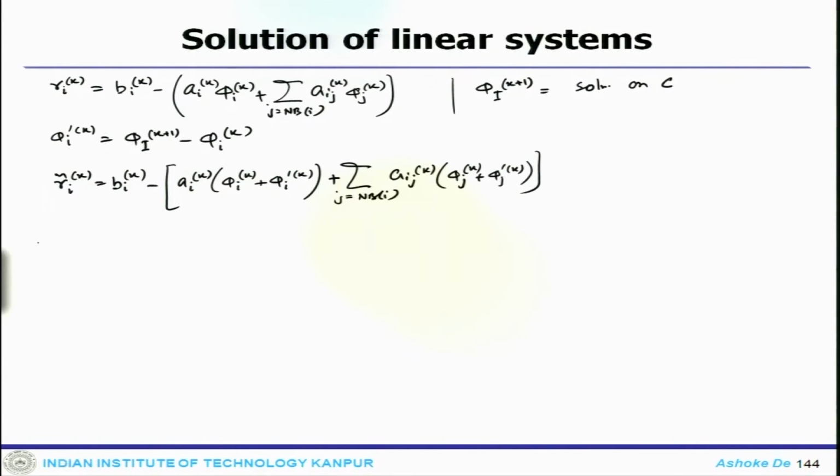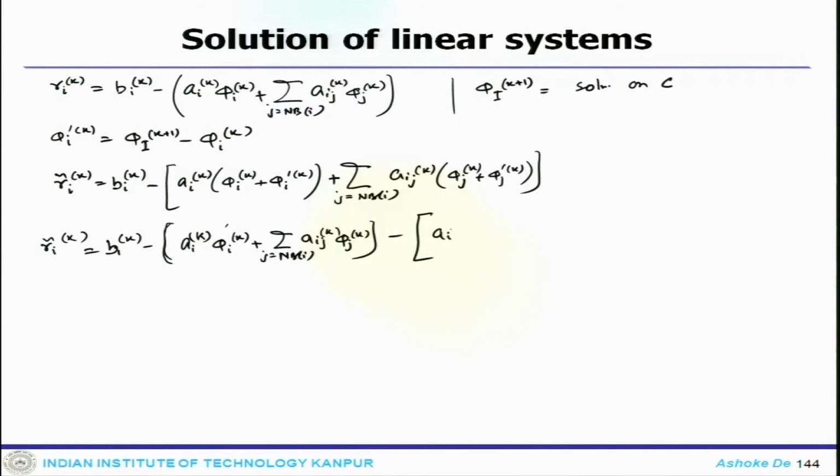Or equivalently one can write R_I tilde k equals B_I^k minus A_I^k phi_I^k plus the summation over j in NB_I of A_Ij^k phi_j^k. This is one component, and the other component one can write as A_I^k phi_I^k plus the summation of A_Ij^k phi_j prime^k.